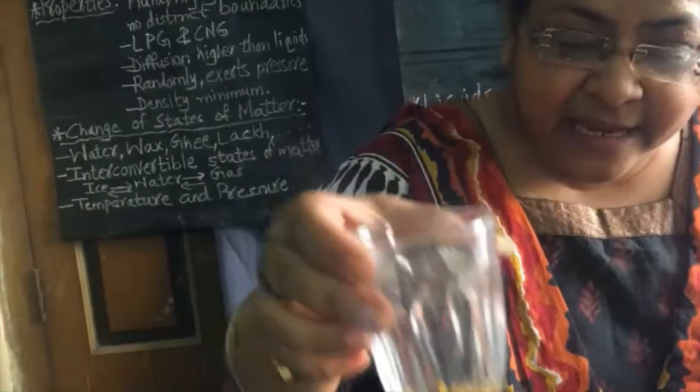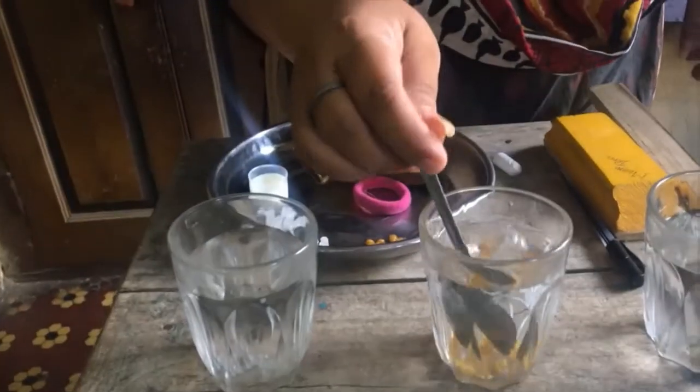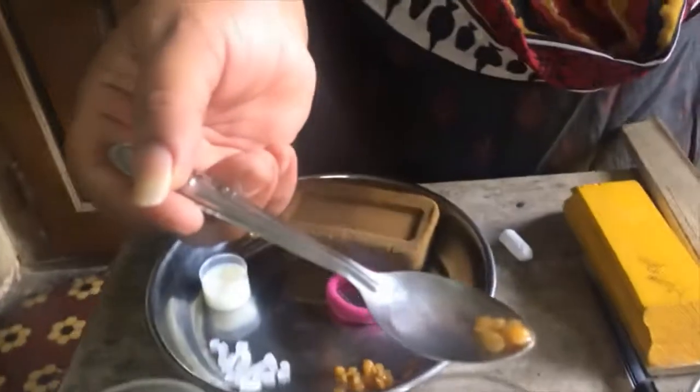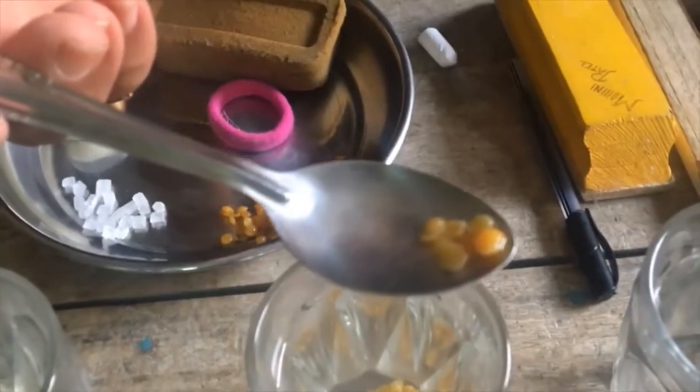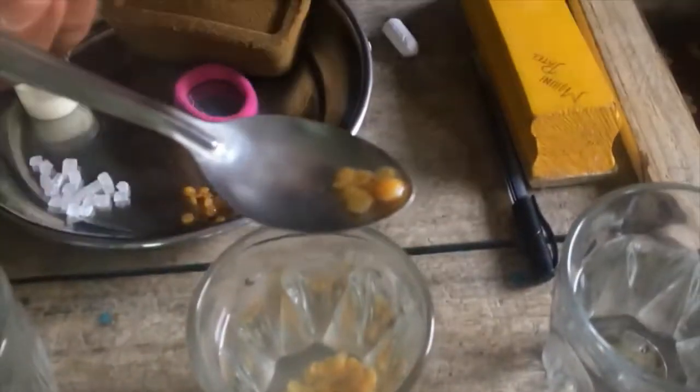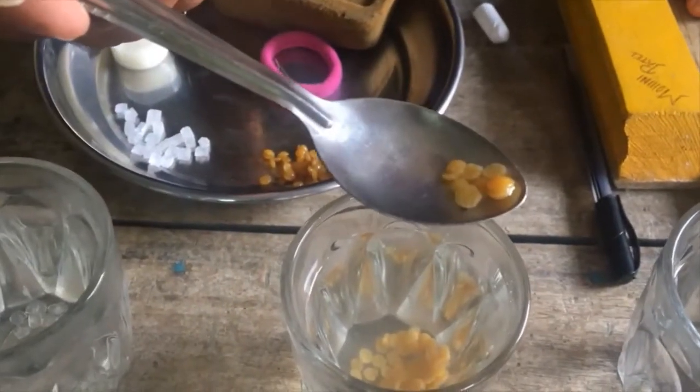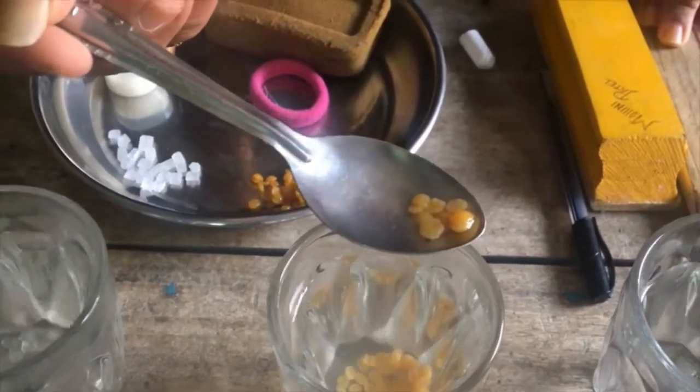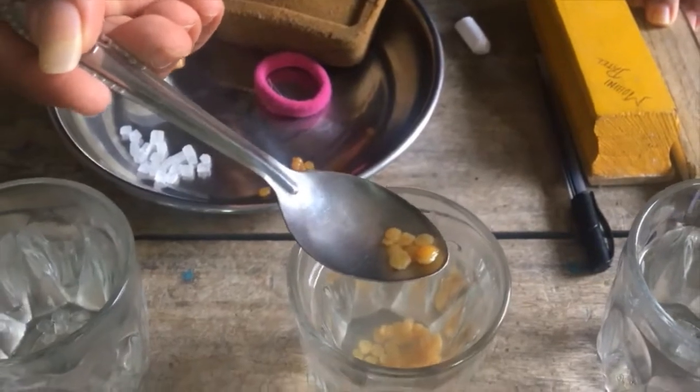Now let us see here. You can see that the tuar dal, pigeon peas dal, is as I have added it. It means no diffusion has taken place. Solid does not undergo diffusion.